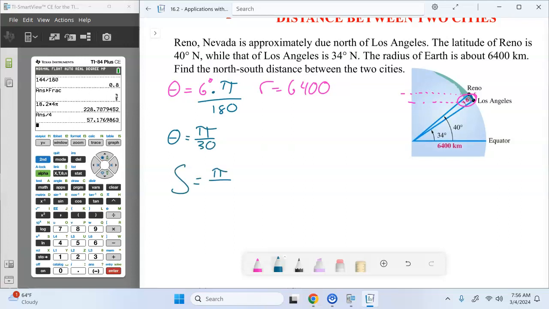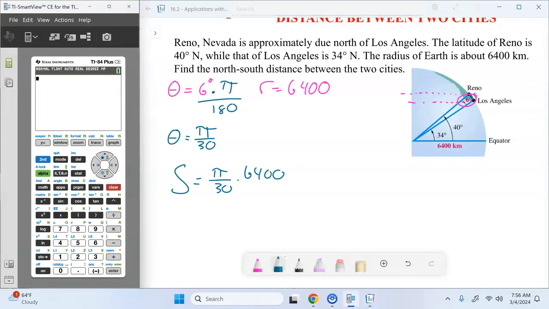Find our arc length. Round to 2 decimal places. What do we get? This is the last problem. 670.21.